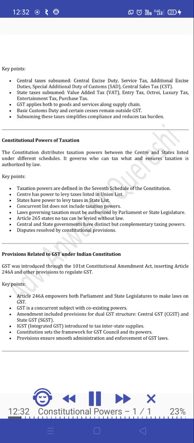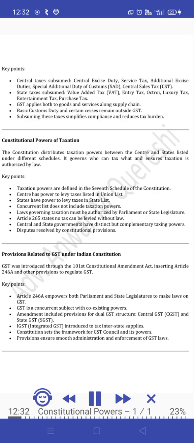Key points. Central taxes subsumed: central excise duty, service tax, additional excise duties, special additional duty of customs (SAD), central sales tax (CST). State taxes subsumed: value-added tax (VAT), entry tax, octroi, luxury tax, entertainment tax, purchase tax. GST applies both to goods and services along the supply chain. Basic customs duty and certain cesses remain outside GST. Subsuming these taxes simplifies compliance and reduces tax burden.